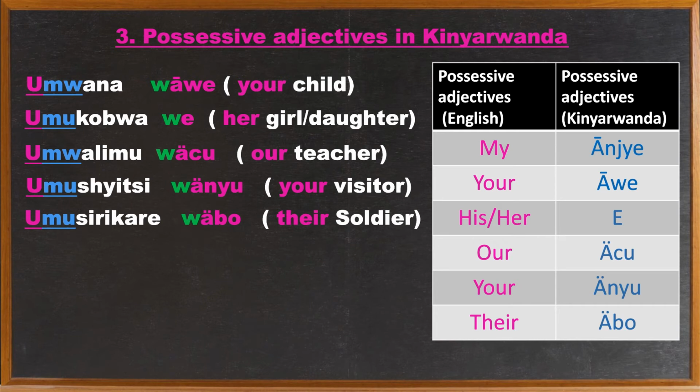And then we've got umusirikare wabo. That means their soldier. As you can see, their means abo in Kinyarwanda. By modifying that with a human class modifier w, we obtained wabo. So umusirikare wabo, that means their soldier.